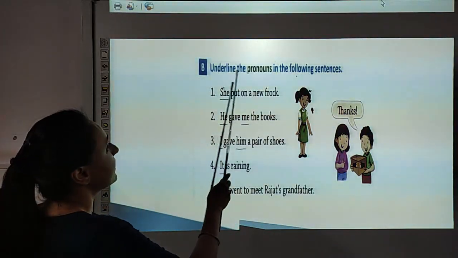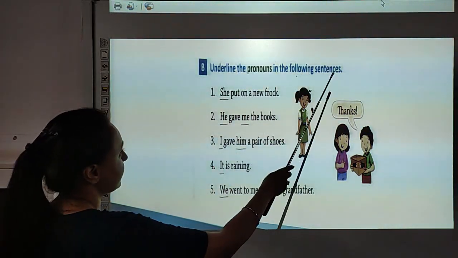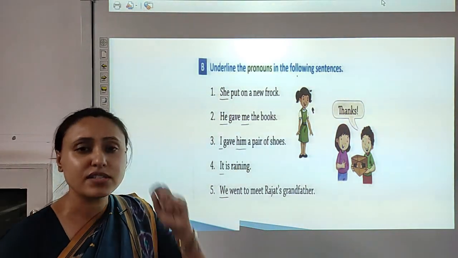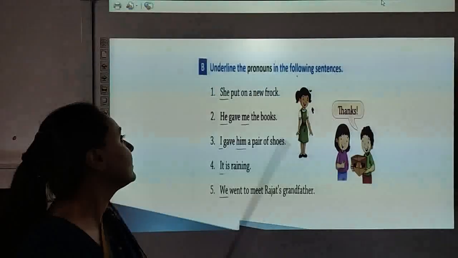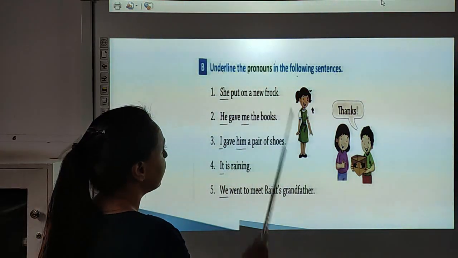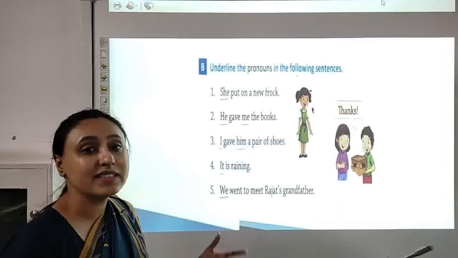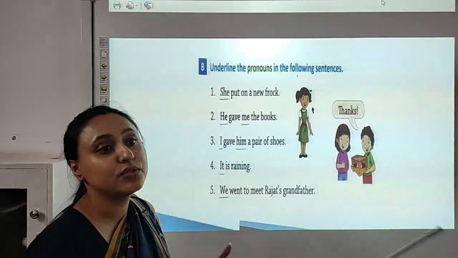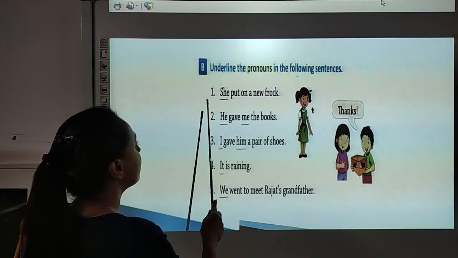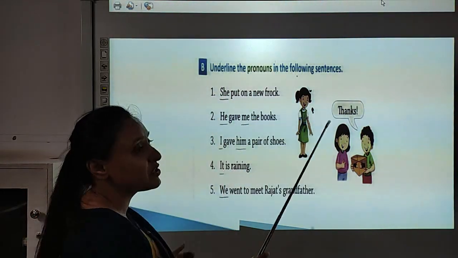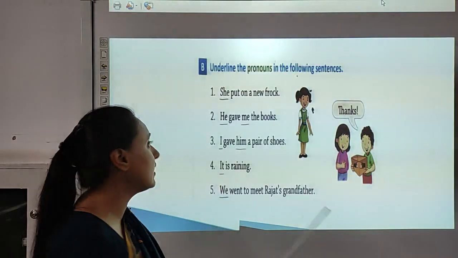Question B, underline the pronouns in the following sentences. So children, some sentences are given to you, you just have to underline them, okay. Number 1, she put on a new frock. Here we are talking about one girl, right, that she put on a new frock. So which is the pronoun here? SHE, which is used in place of a girl.